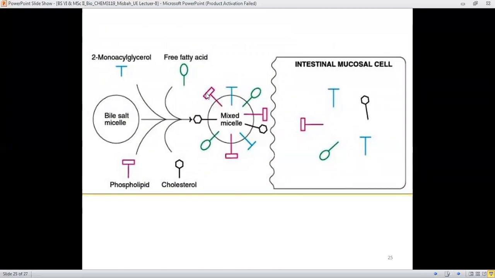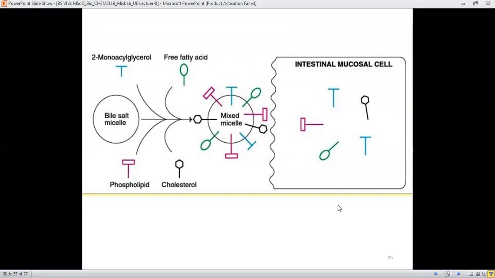They will carry the fatty acid functionalities on it. And therefore from the intestinal lumen, these biomolecules are transported to the intestinal mucosal cells.